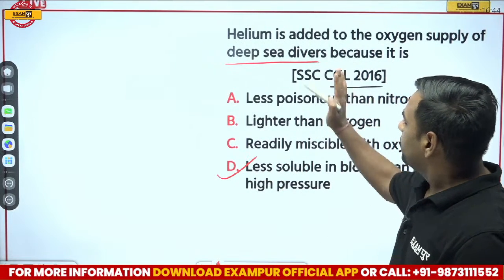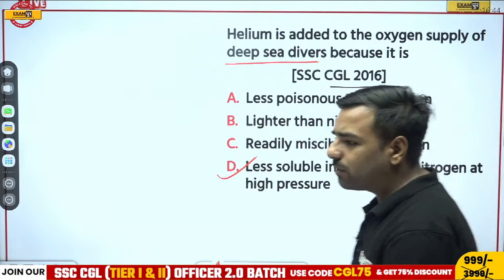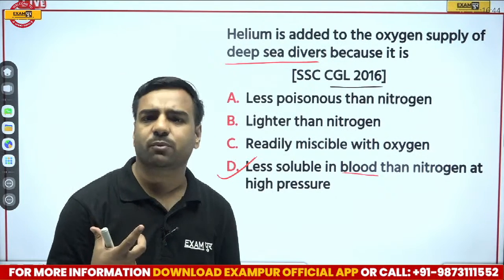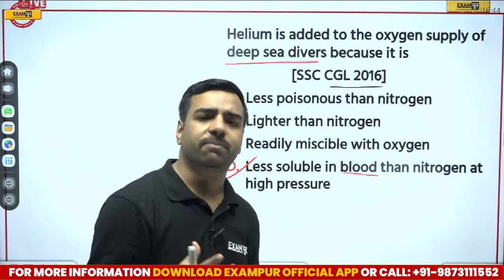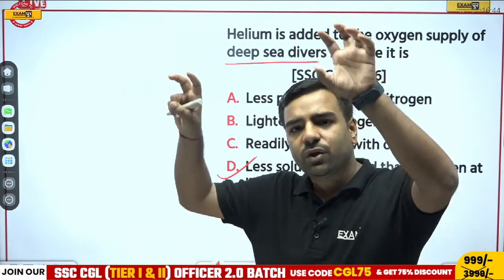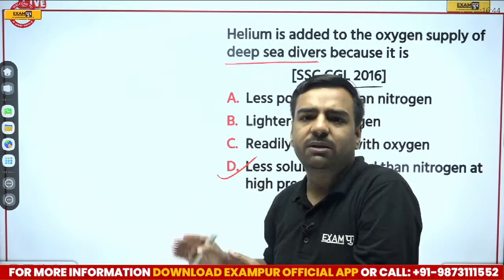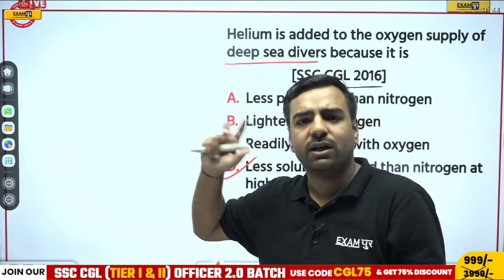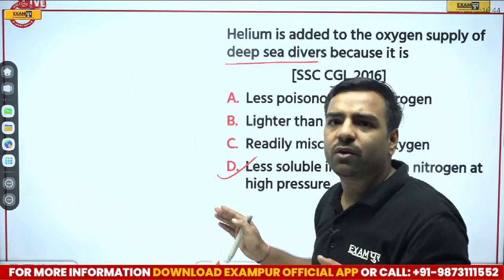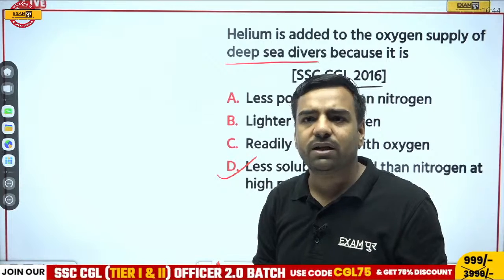Because helium is added to the oxygen because it is less soluble in the blood. Now, if I talk about the whole process of blood circulation, what is happening? When we inhale the air, the main purpose is that we want to use that oxygen, which must enter into our blood. And from the blood, we use it in our cells, and accordingly that functioning takes place. So here, the same logic applies. We want that helium should not enter our blood. So it is actually less soluble in blood.